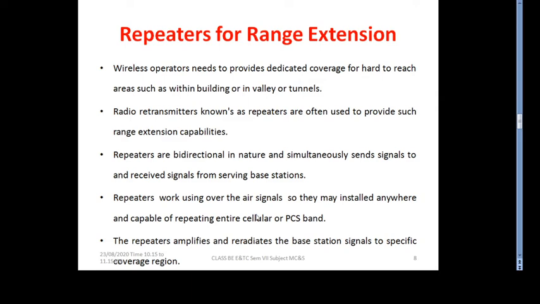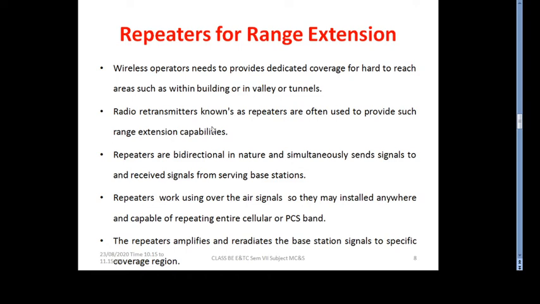Repeaters work using over-the-air signals, so they may be installed anywhere and are capable of repeating the entire public cellular system band. So repeaters are nothing but amplifiers that re-radiate the base station signal to a specific coverage region.